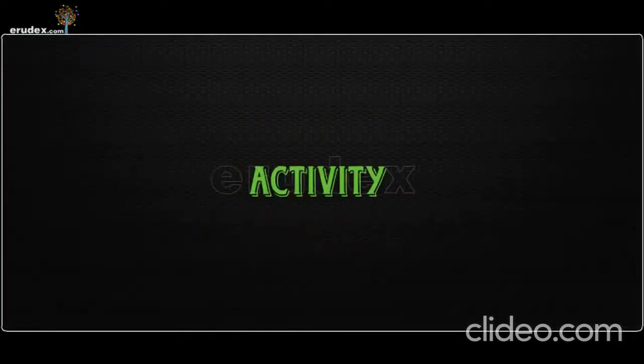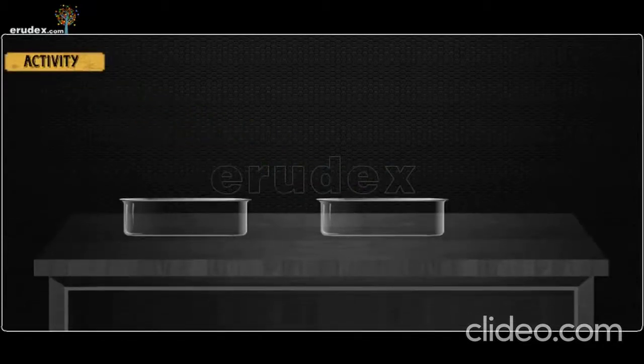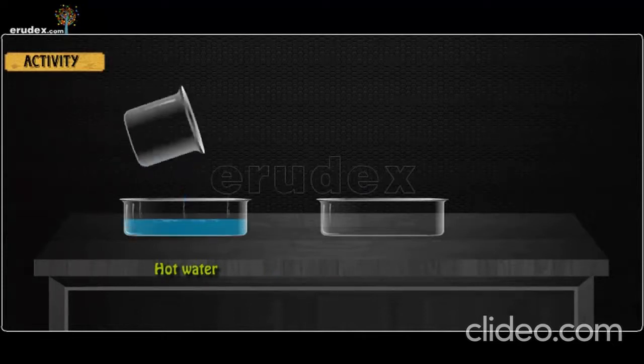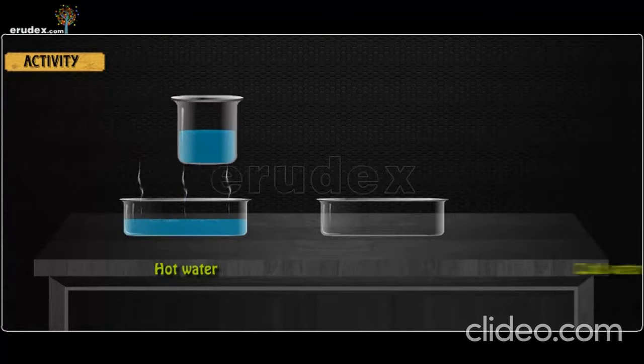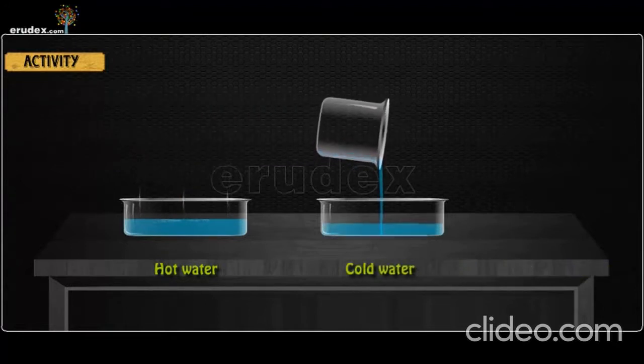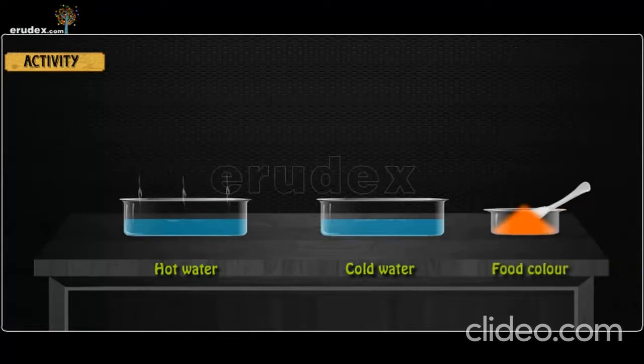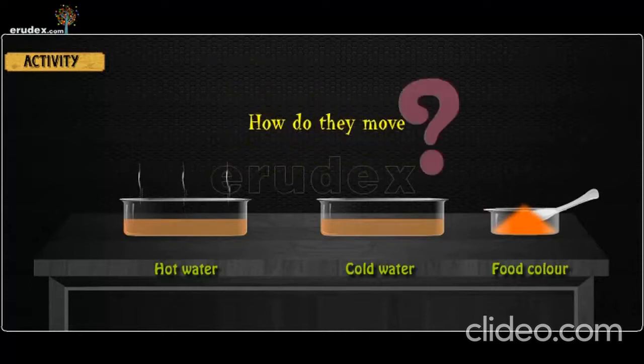Activity. Take 2 bowls, one with hot water and another with cold water. Gently sprinkle food color on the surface of the water in the two bowls. Small grains of food color get motion. How do they move?